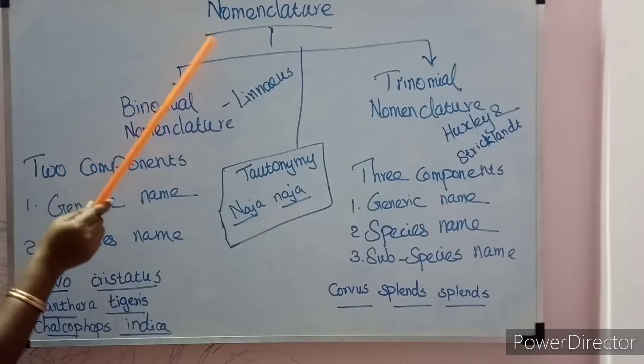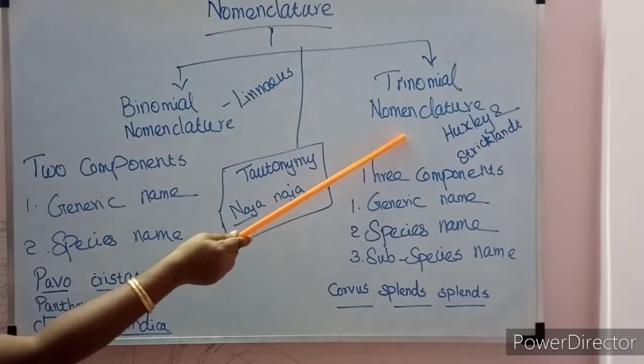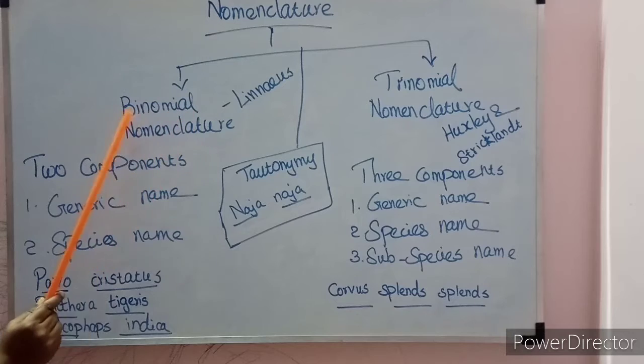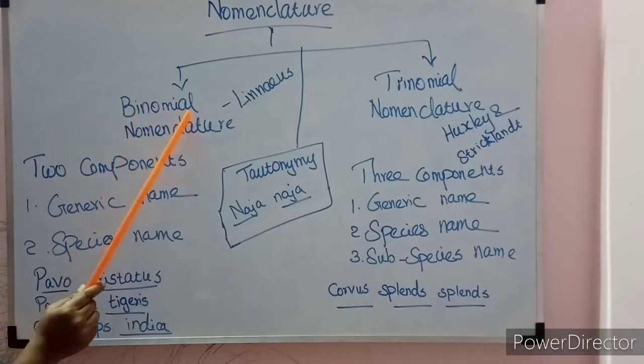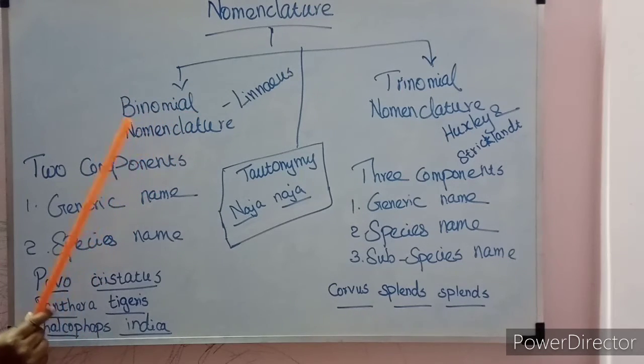Nomenclature is broadly divided into two types: binomial nomenclature and trinomial nomenclature. Binomial nomenclature, bi means two. Nomenclature, the nomen, name. So two names are given. The universally accepted principle of biologists to provide the scientific name is binomial nomenclature.